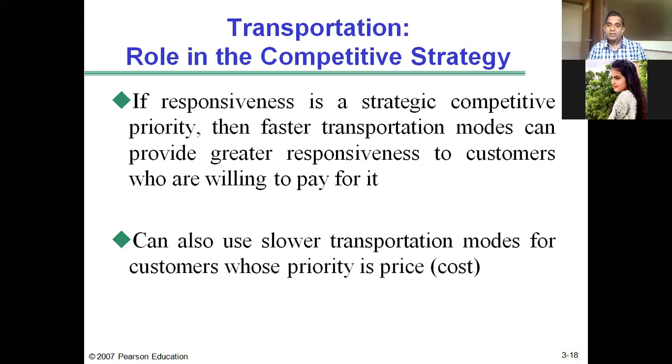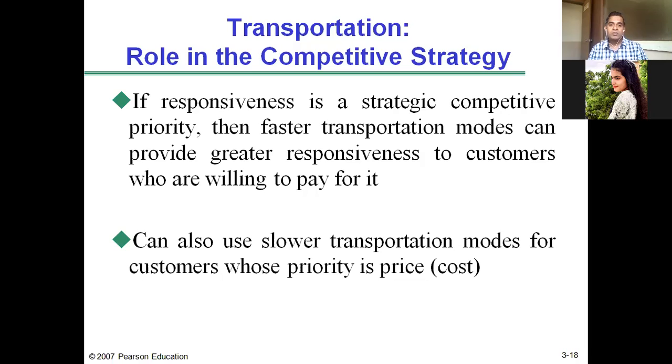If responsiveness, speed, is the strategic competitive priority, then faster transportation modes can provide greater responsiveness to customers who are willing to pay for it. So remember, when a supplier arranges shipment through air transportation, it's the customer who has to bear the transportation expenses.